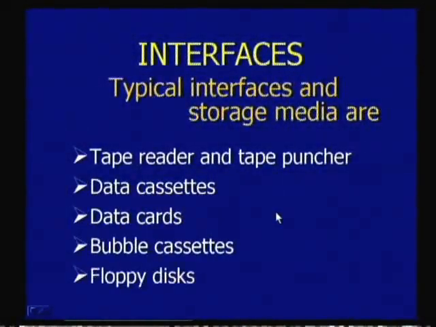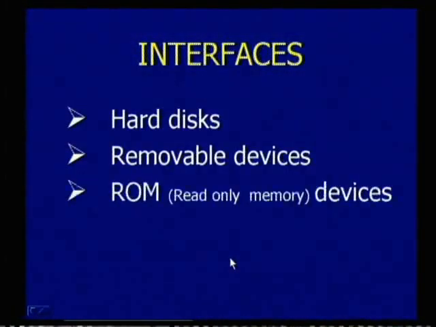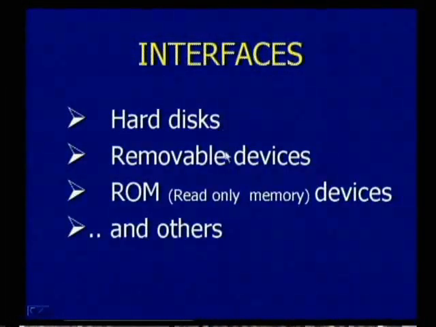Next, what are the different interface devices? Typical interfaces along with the storage media are tape reader and tape puncher, data cassettes, data cards, bubble cassettes, floppy disks, hard disks, removable devices, ROM devices, that is read-only memory devices, and others.